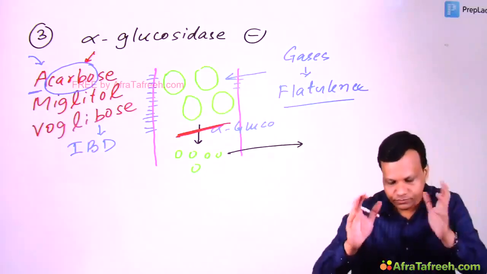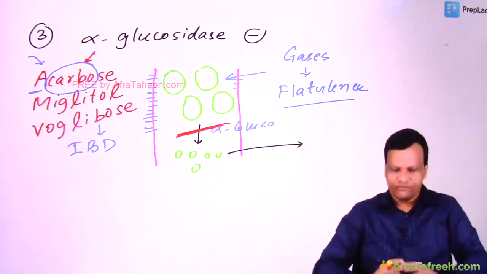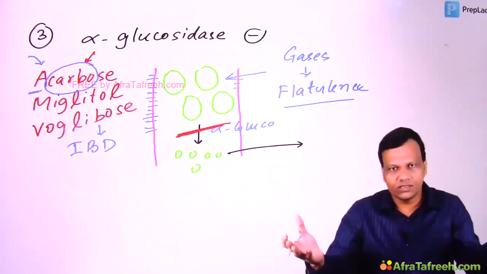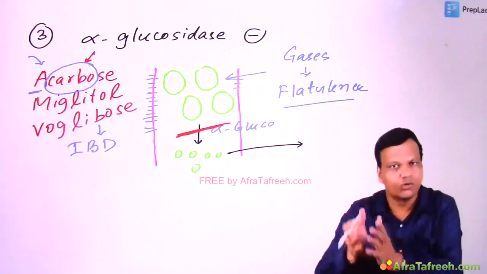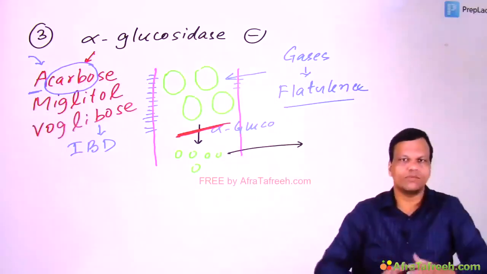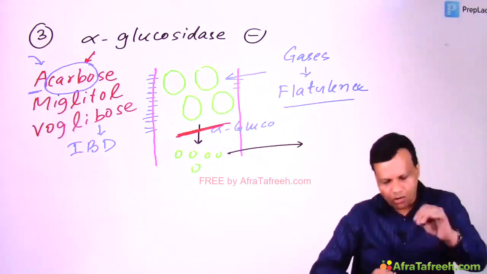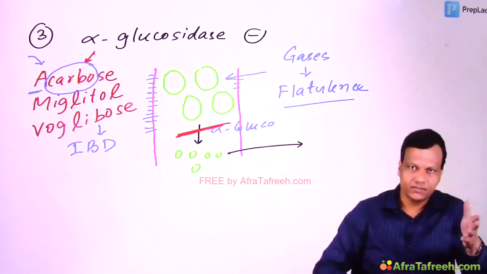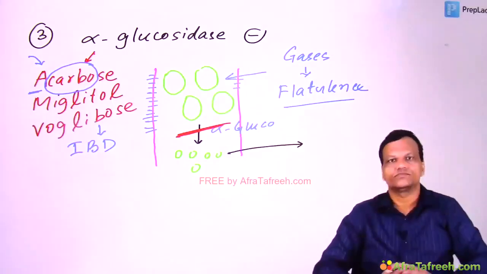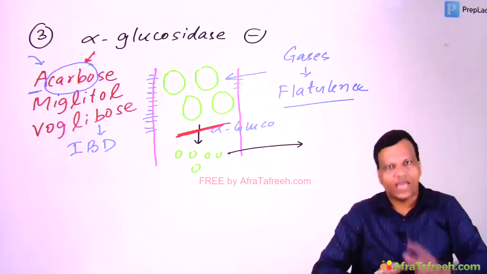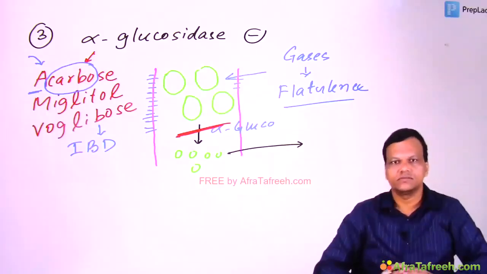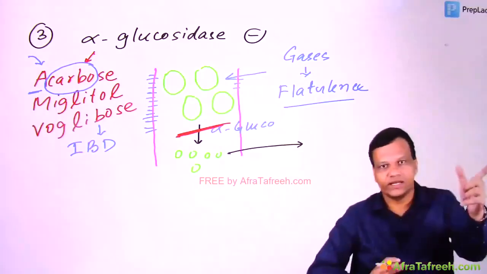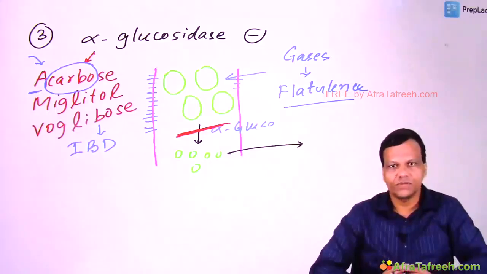Okay. Now the question is, will these drugs cause hypoglycemia? The answer is no again. They do not end with ide. They do not release insulin. They will not cause hypoglycemia. Now a patient is started on glipizide plus acarbose. Can this person develop hypoglycemia? Obviously yes, because the person is taking glipizide, which ends with ide, that can release insulin, that can cause hypoglycemia.